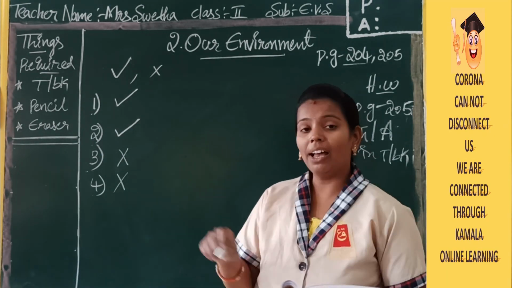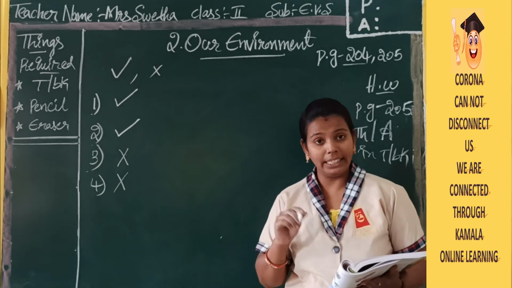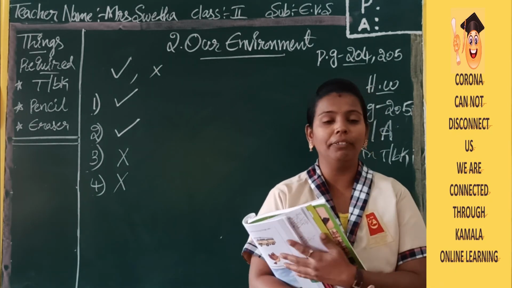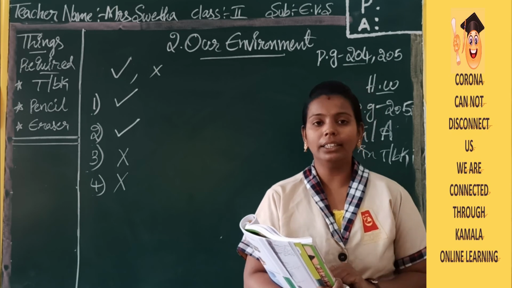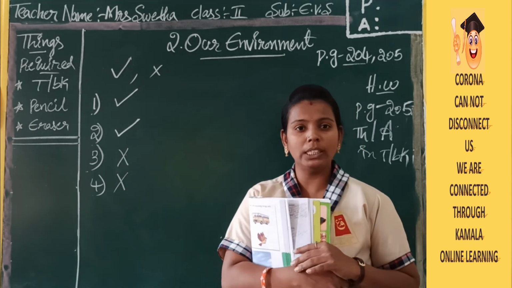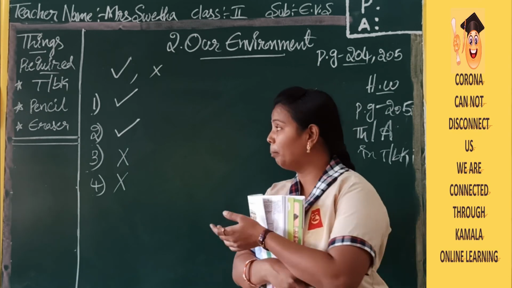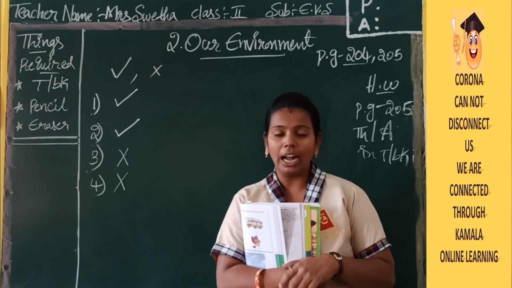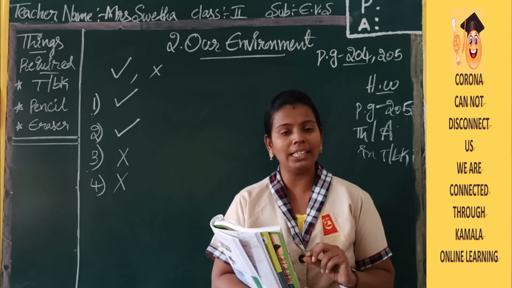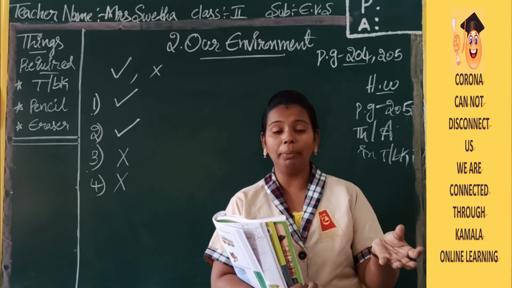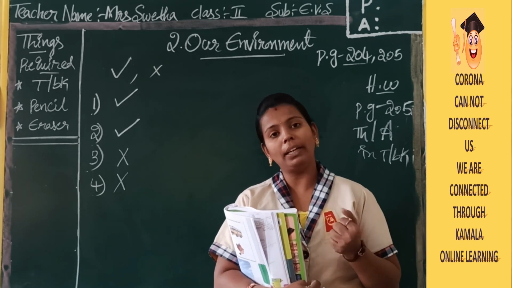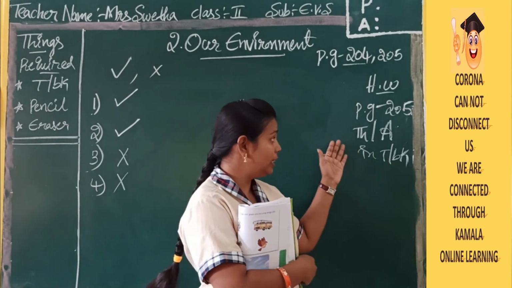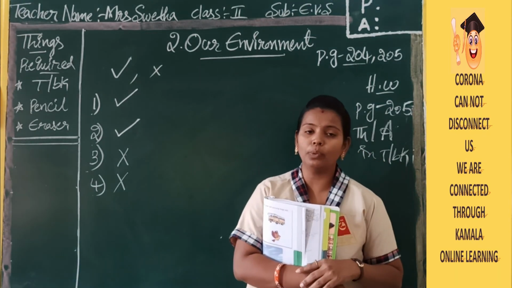By this we have completed our complete lesson with the teaching part and the writing part. After this you have activities, which will be given for the doing part in the other classes. I think you have understood this lesson. Whenever you have a little time, revise the lesson and you can understand it very clearly. The leftover parts will be uploaded with the timings and days when you have to do them. Children, I hope everyone has understood this lesson, so do this homework. I will meet you in the next class with the next lesson. Thank you.